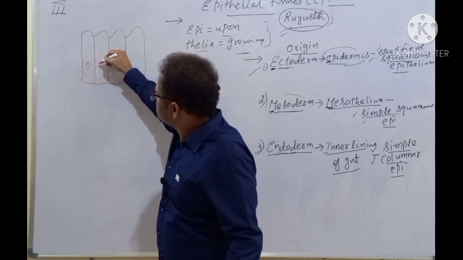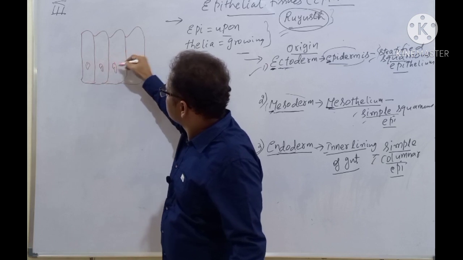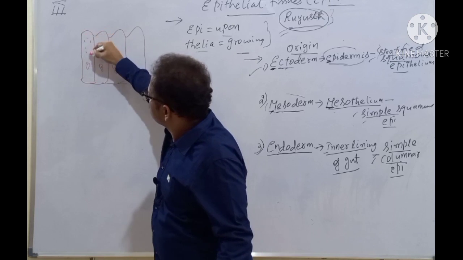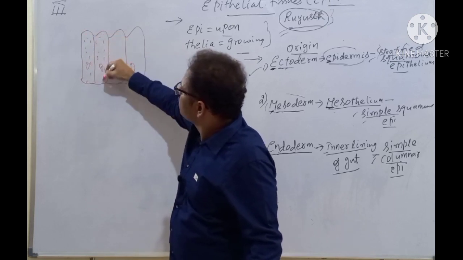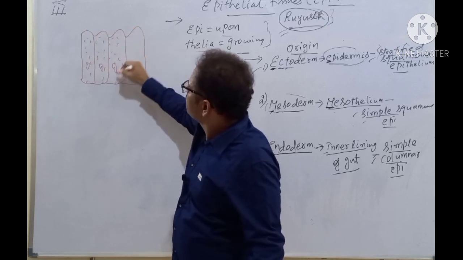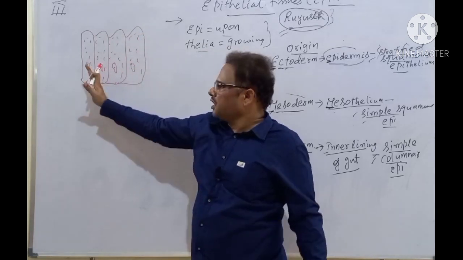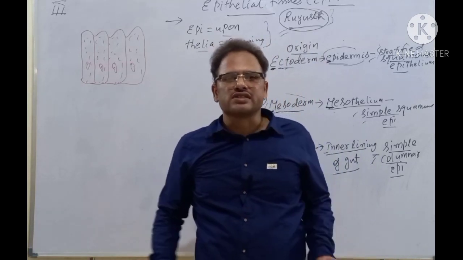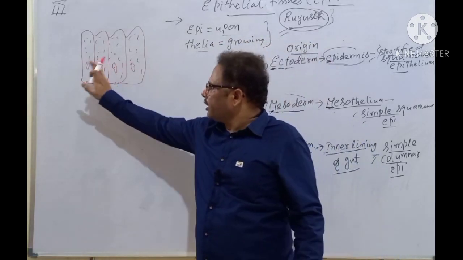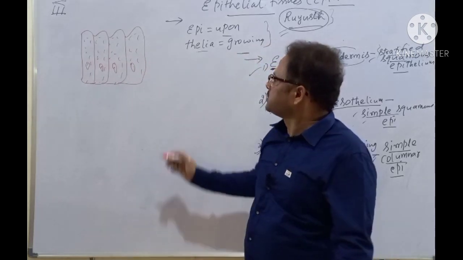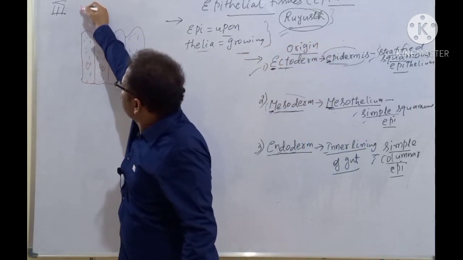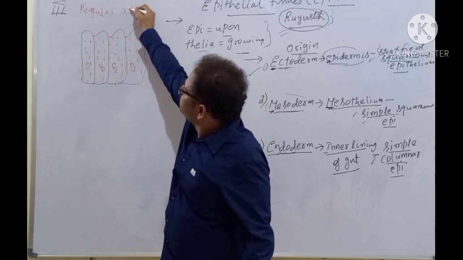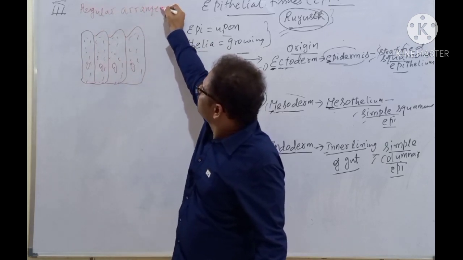So the nucleus, see here, they are systematically arranged. There is a discipline. There is a uniformity. The cells are uniformly arranged. A regular arrangement of cells is there. That is the next aspect here: regular arrangement of cells.